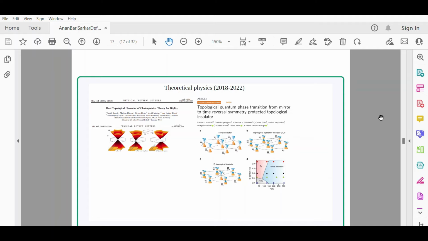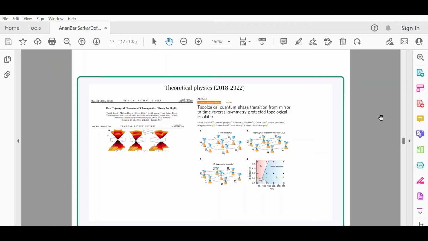At the same time, there may be the opening of a gap. There are other things like topological quantum phase transition from mirror to time reversal symmetry protected topological insulating systems, as the phase diagram is shown here.